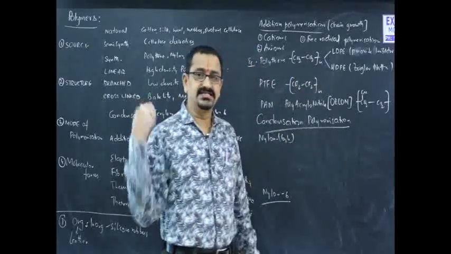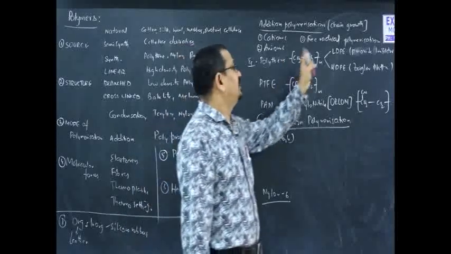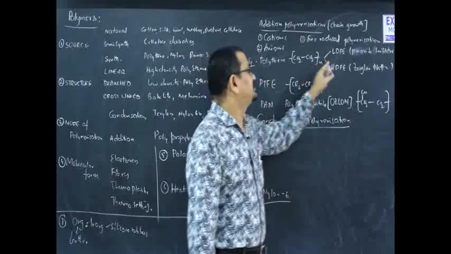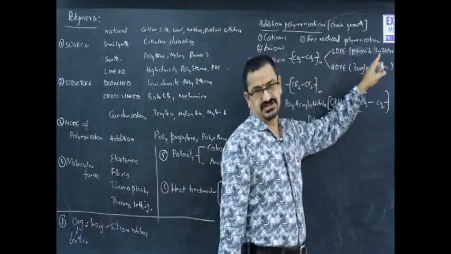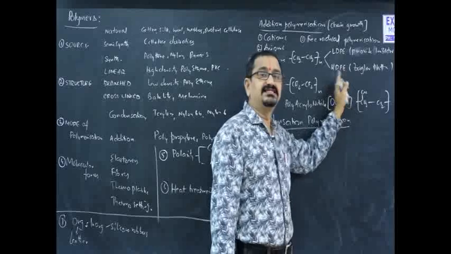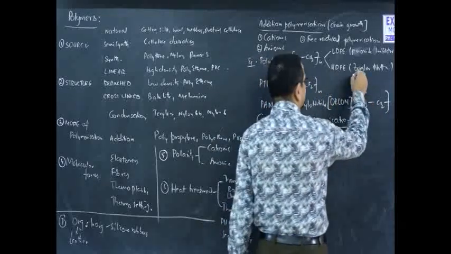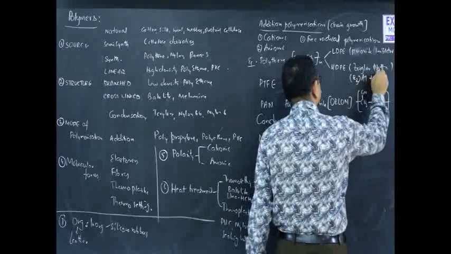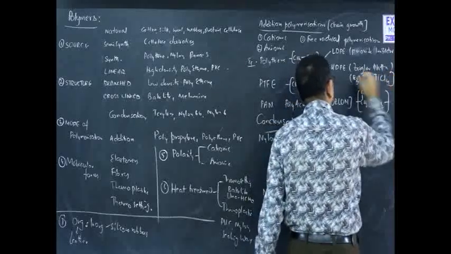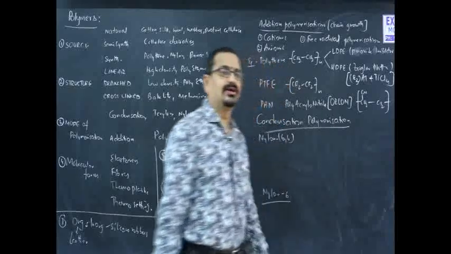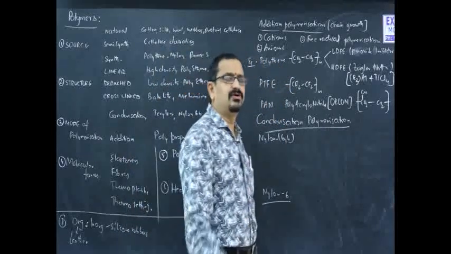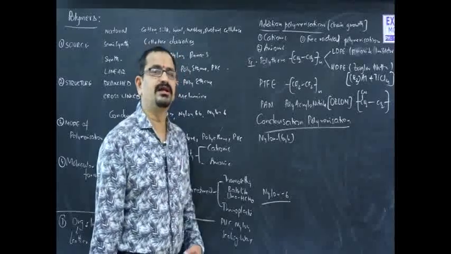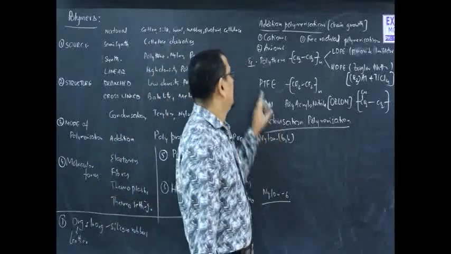There are two categories we just discussed. One is low density polythene and the other one is high density polythene. For low density polythene, peroxide is the initiator, whereas for high density polythene it is the Ziegler-Natta catalyst. What is Ziegler-Natta catalyst? Trialkyl aluminum plus titanium tetrachloride. Trialkyl aluminum and titanium tetrachloride is called Ziegler-Natta catalyst. High density polyethenes are used in making buckets, water bottles and quality water bottles, etc.